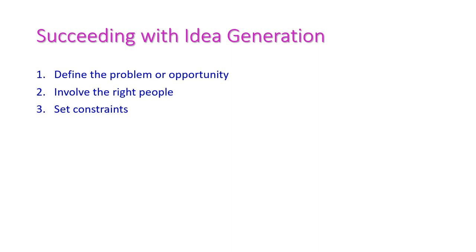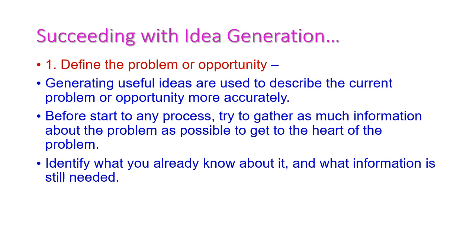Succeeding with idea generation. To succeed with idea generation, we need to follow three important things. The first one is define the problem or opportunity, the second one is involve the right people, and the third one is set constraints. Let us see all these things one by one. Here the first one is define the problem or opportunity.